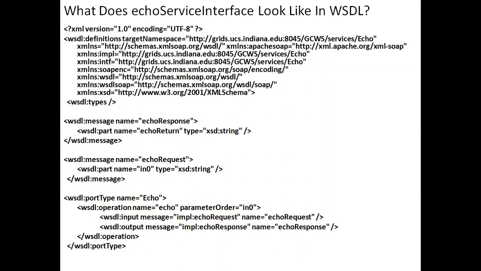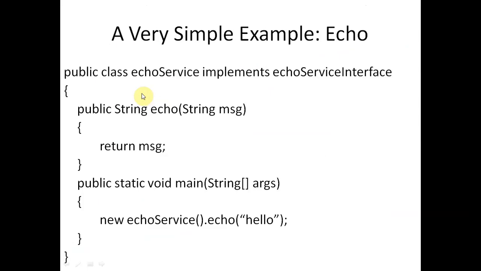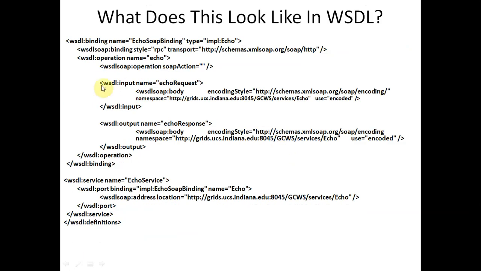This is the port, and after this port we have the binding, and inside the binding we define the communication protocol. We have different communication protocols inside the binding. So SOAP protocol binding style is remote procedure call, and transport. And then the operation name echo means we are running the echo function. SOAP operation action, and WSDL input name echo request as well as echo response. So all the binding and communication protocols are defined inside